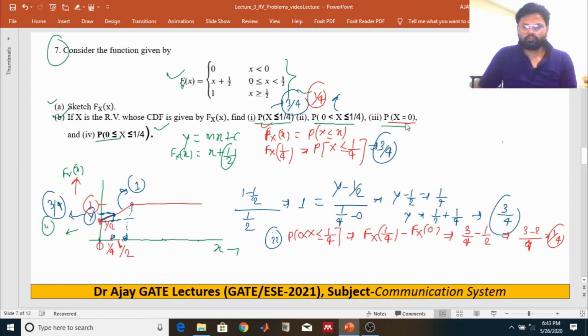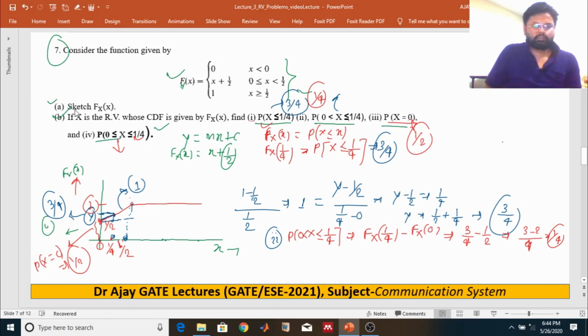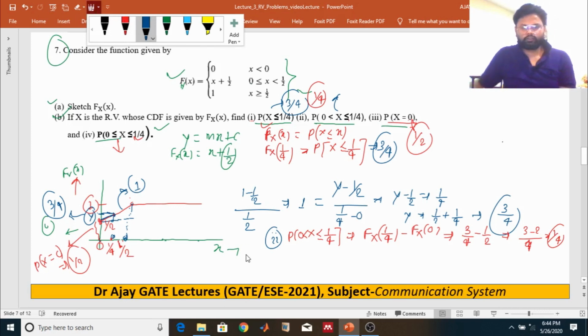What about x equal to 0? The probability of x equal to 0 is the step that arises, that means half. So this answer is half. What about this one? Just add those values, this and this, and you will get 1 by 4. That means this probability we can also write like that.